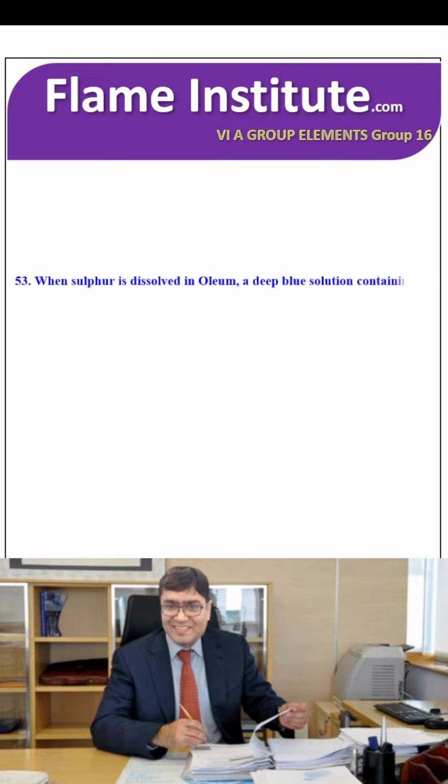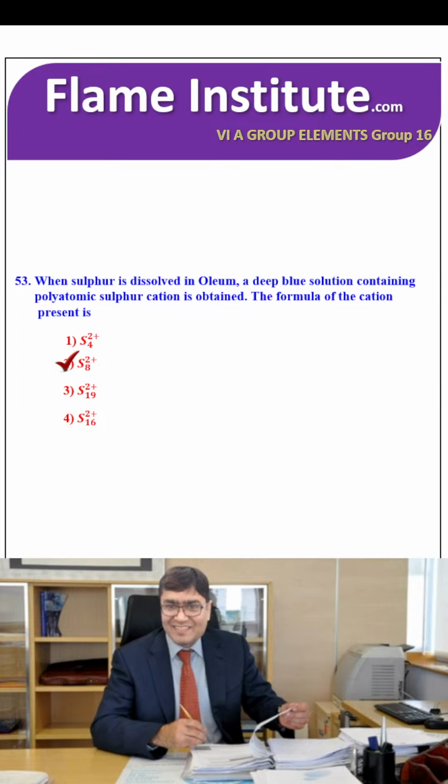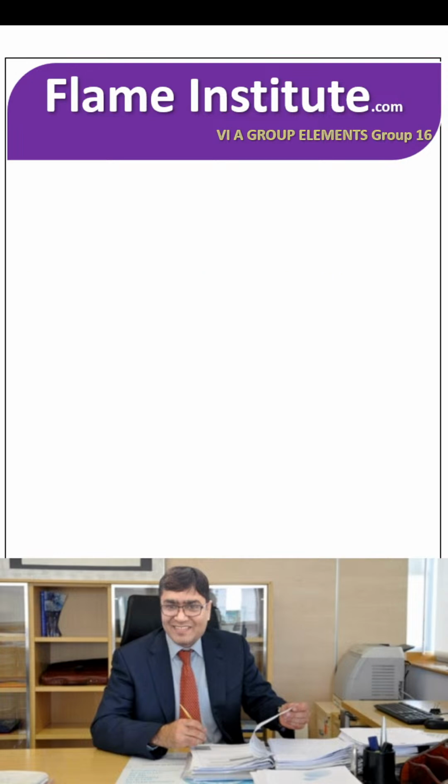When sulfur is dissolved in oleum, a deep blue solution containing polyatomic sulfur cation is obtained. The formula for the cation present is S4 2 positive, S8 2 positive, S19 2 positive or S16 2 positive. The right option is S8 2 positive.